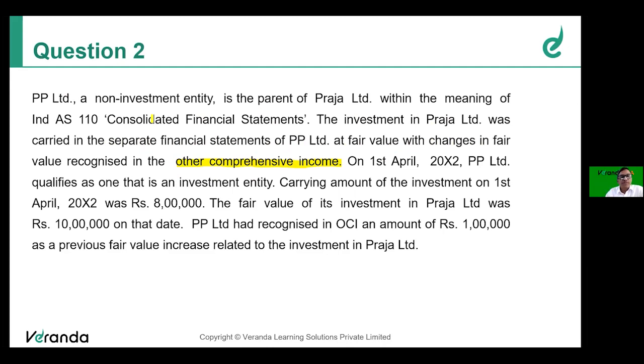So therefore, in the separate financial statement of PP Limited, they are recognizing the fair value, the changes, if any, they are routing it through the other comprehensive income. That is information given to you.